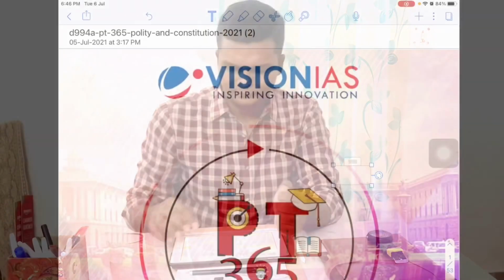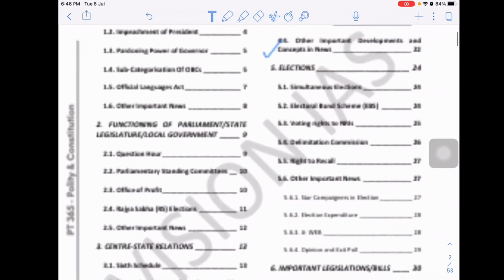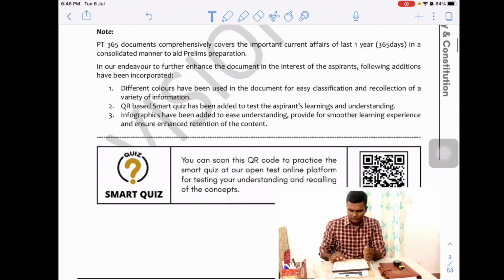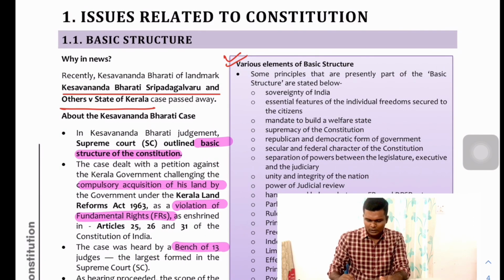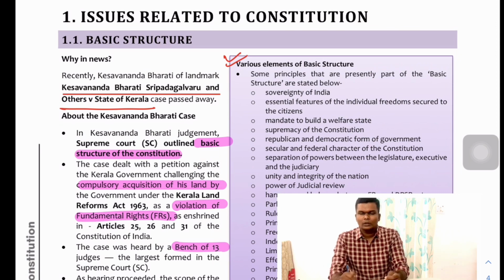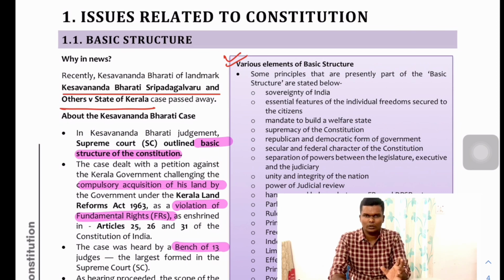We will start today with the Polity current affairs. Let's start day one of current affairs for 2021, Indian Polity. I think you will be able to see in the background of the screen what I am reading. The first topic for our discussion is the basic structure. I'll tell you what you should focus on and what you should read very carefully with respect to each and every topic.